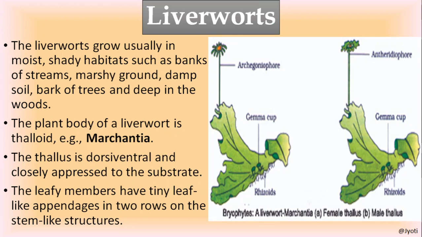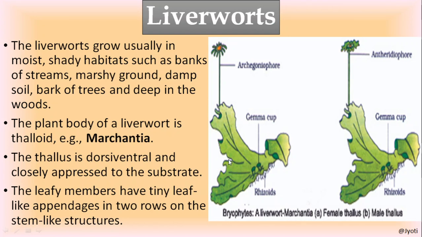The plant body of a liverwort is thalloid. You can see it is thalloid. It is a flattened leaf-like structure. This is the picture of Marchantia, the common example of liverwort. Here you can see the thallus is dorsiventral. This is called the dorsal side, and the below side is called the ventral side. Dorsiventral, flattened and closely attached to the substrate.